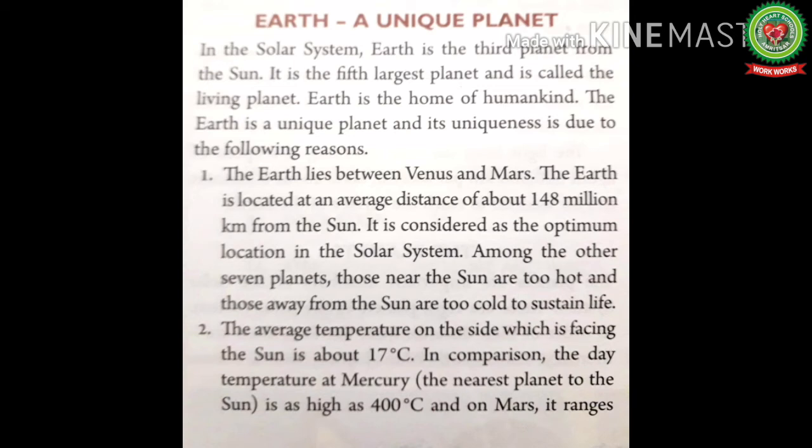Number 1. The Earth lies between Venus and Mars. The Earth is located at an average distance of about 148 million kilometers from the Sun. It is considered as an optimum location in the solar system. Planets which are too near to the Sun experience very high temperature and those which are very far away have extremely cold temperature. But Earth is at an optimum distance from the Sun, so it is neither too hot nor too cold, which helps in sustaining life on the Earth.